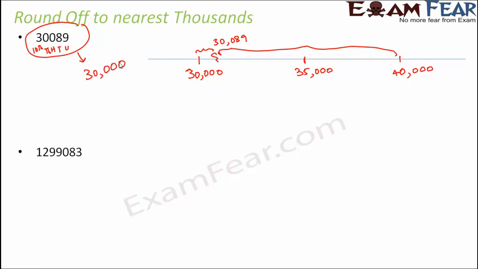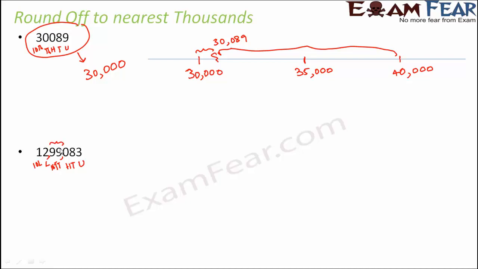Let's take another example of a bigger number. So this is 12,99,083. This also we want to round off. If we want to round it off to thousands, what would you see? Units, tens, hundreds, thousands, 10,000s, lakhs, 10 lakhs.